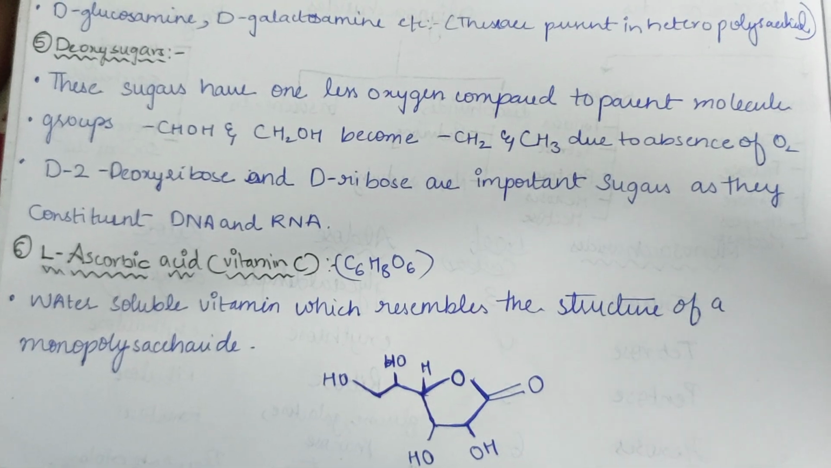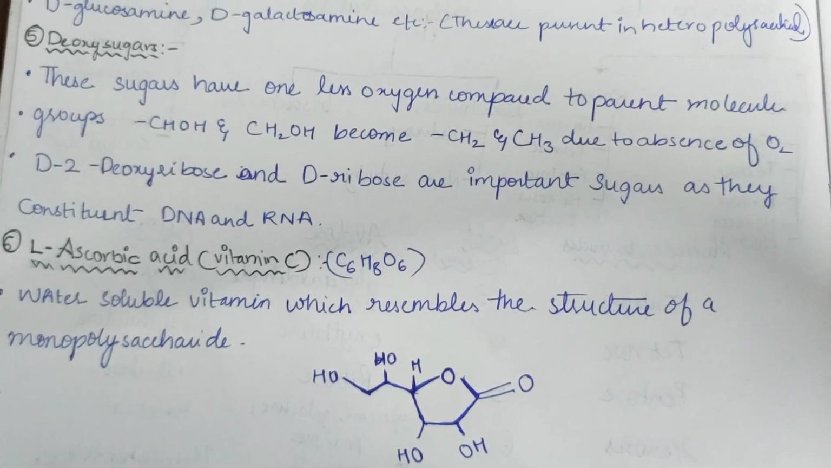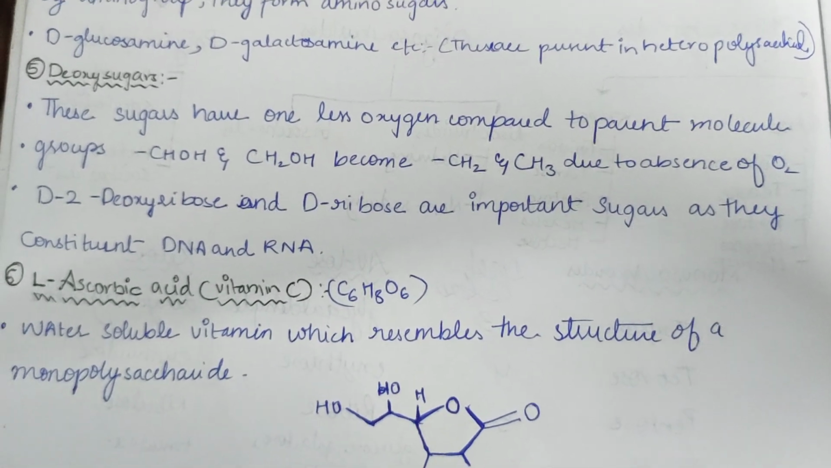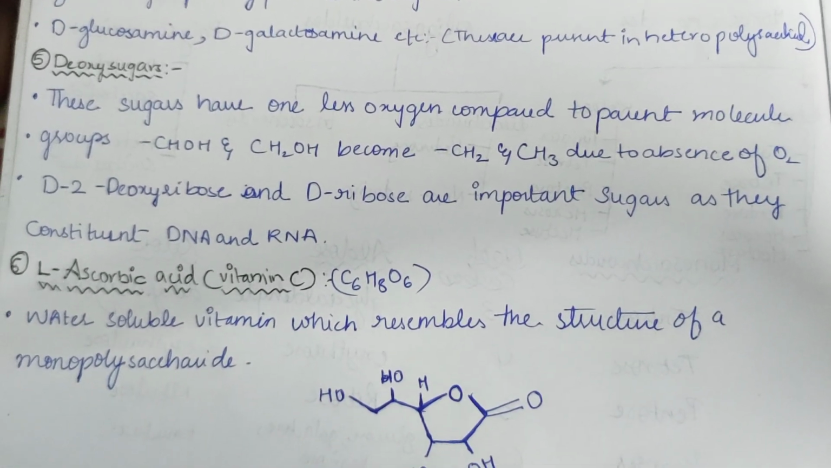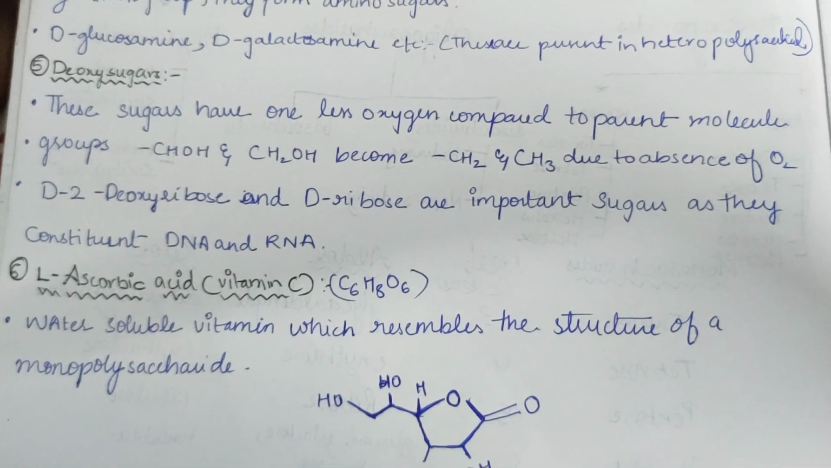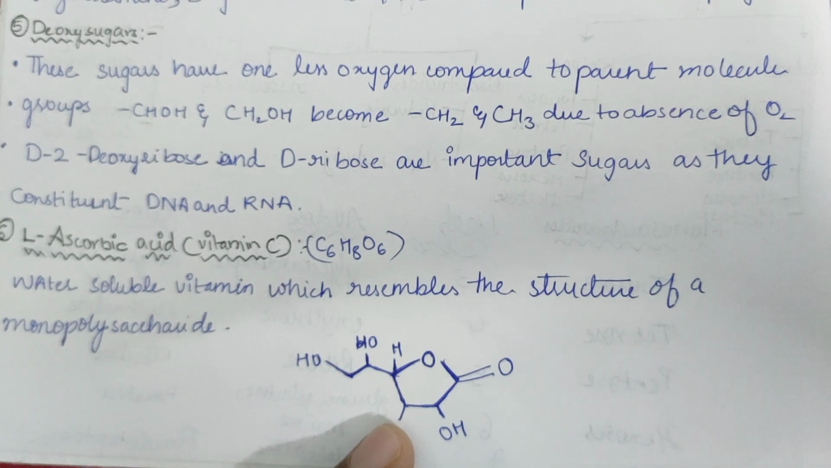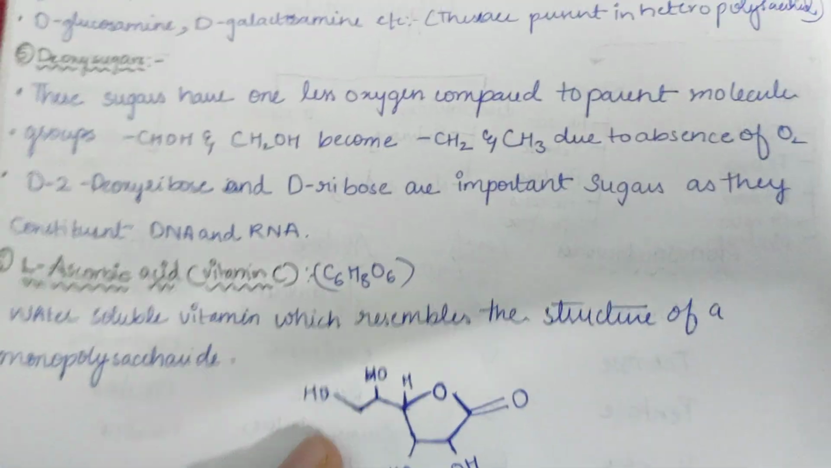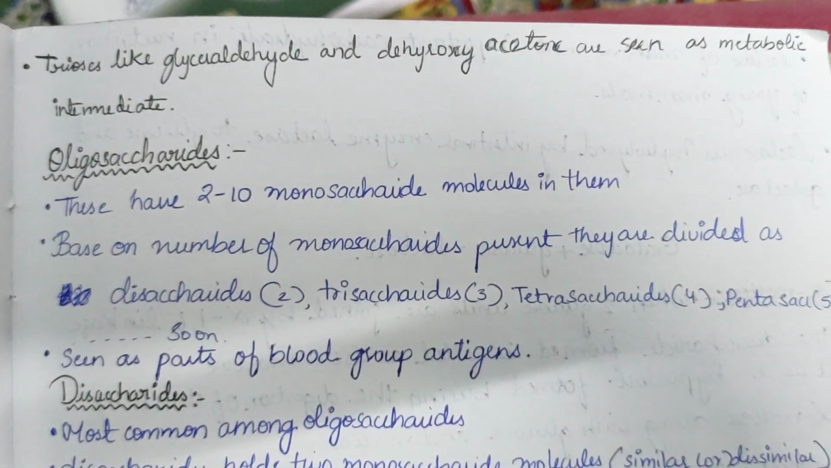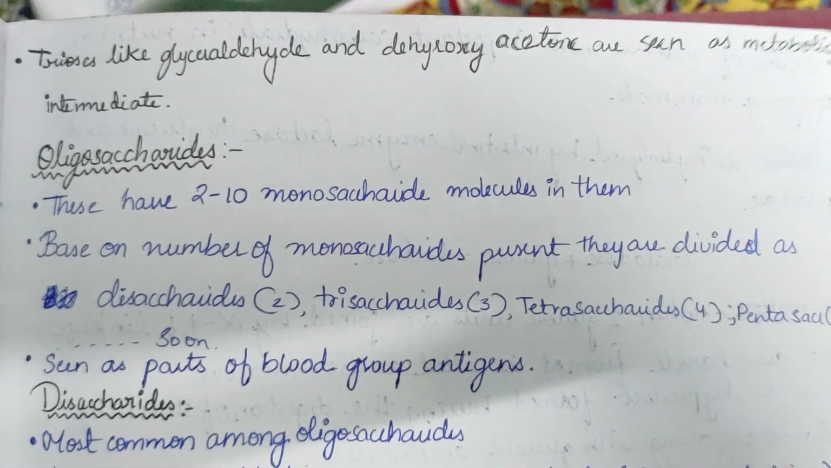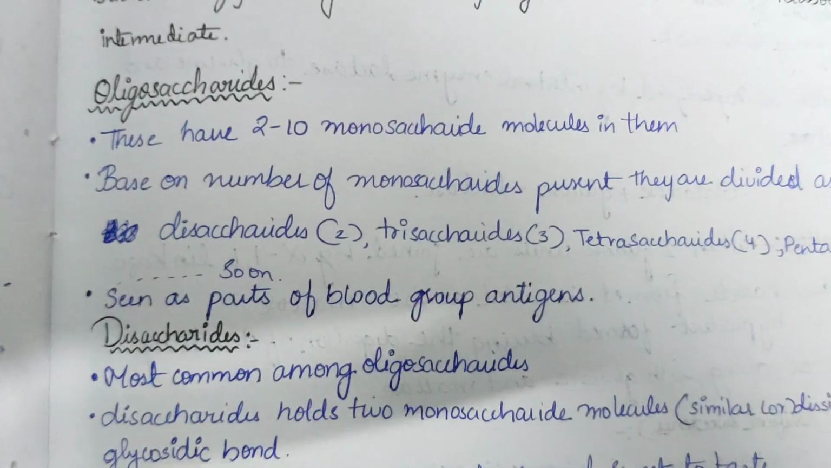Now L-ascorbic acid is also known as vitamin C. The formula is C6H8O6. It is a water soluble vitamin which resembles the structure of a monosaccharide. Here is the structure of ascorbic acid, or vitamin C. Now trioses like glyceraldehyde and dihydroxyacetone are seen as metabolic intermediates.